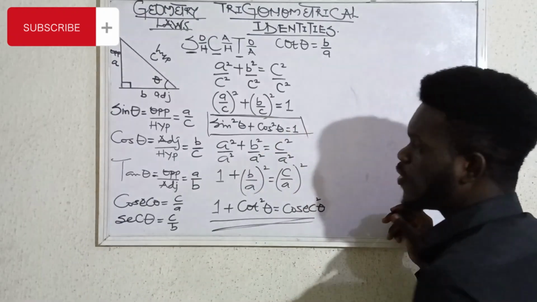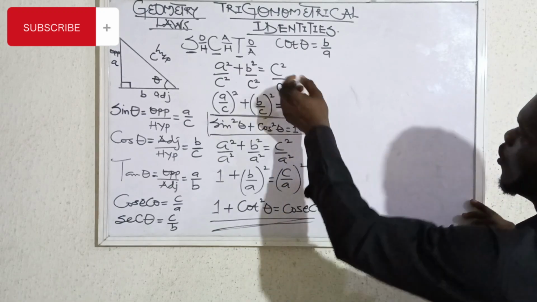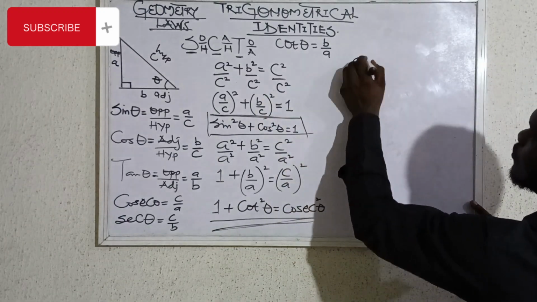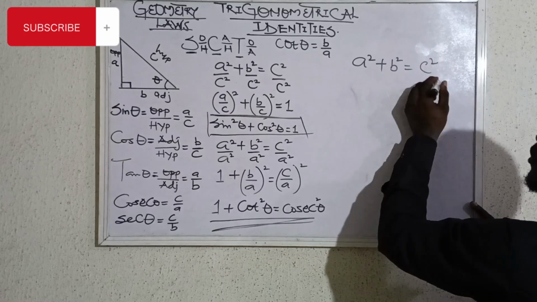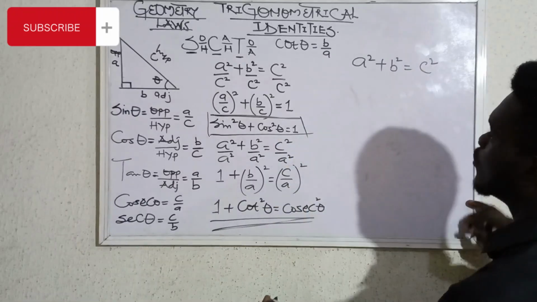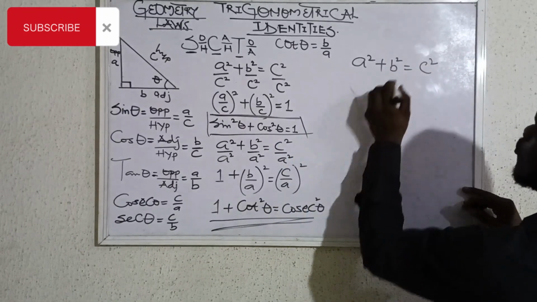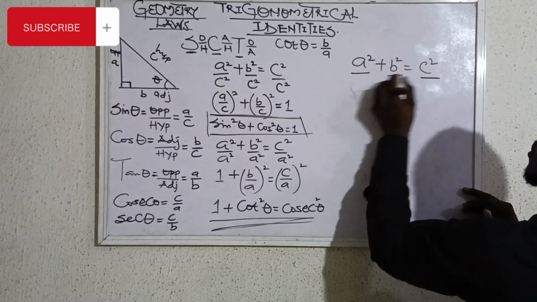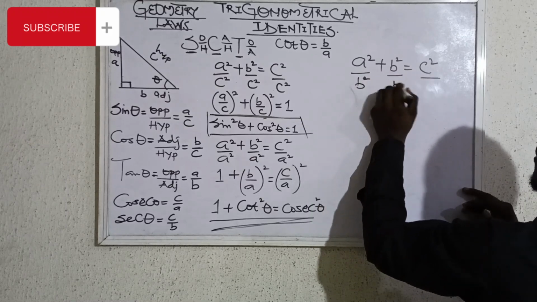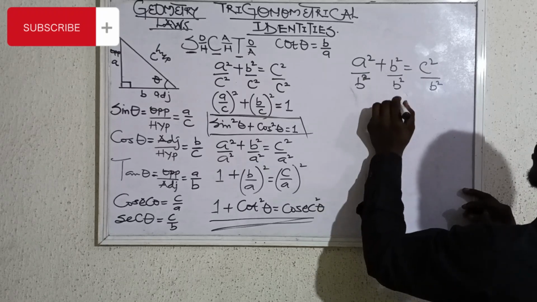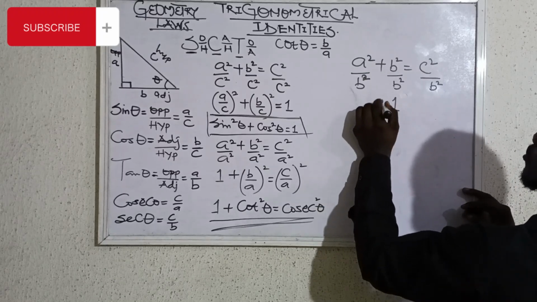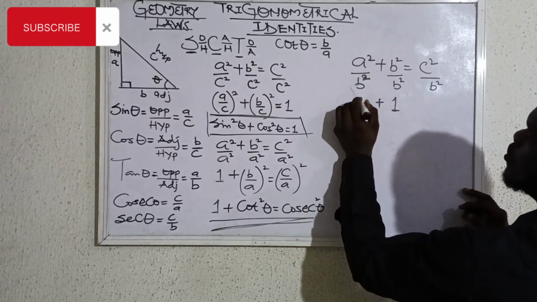This is another law proved. Then the last law that I want to talk about, a square, still the same, a square plus b square equals c square. Then what do we do now? The only one we've not really divided all through by is b. So we are going to divide all through by b square. So what happens here? Here becomes 1 plus a square divided by b square.